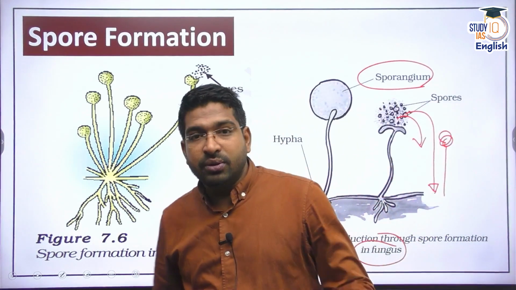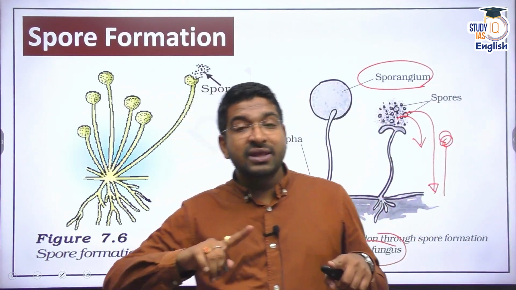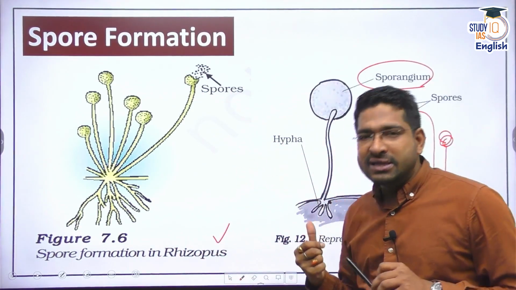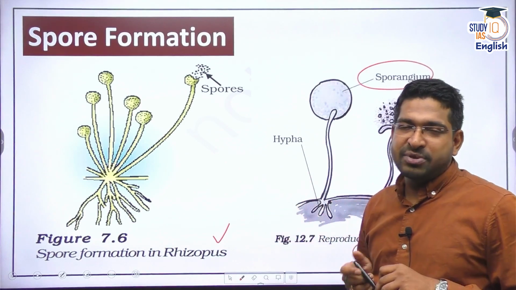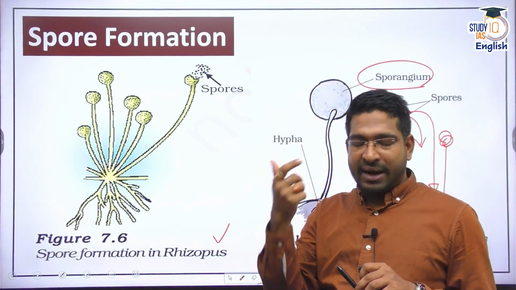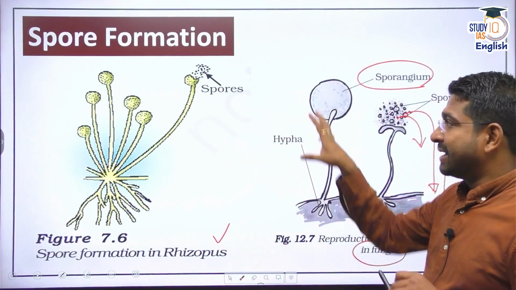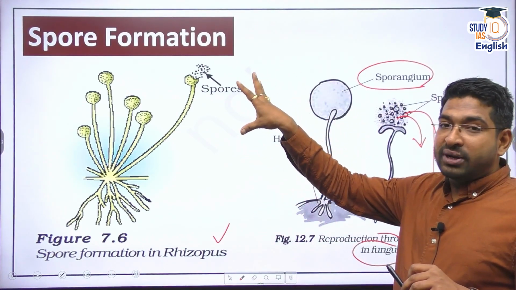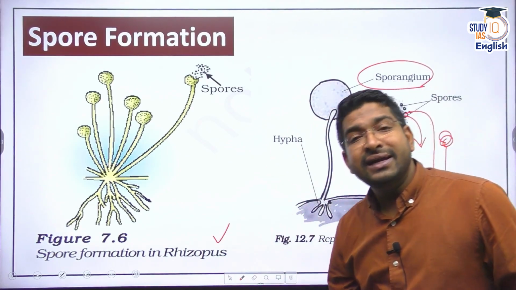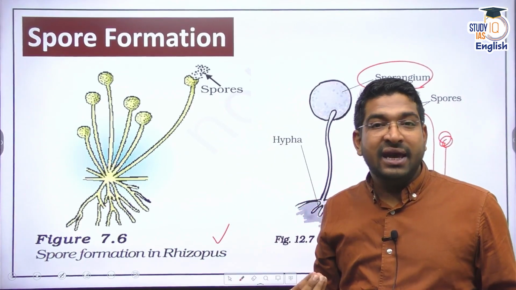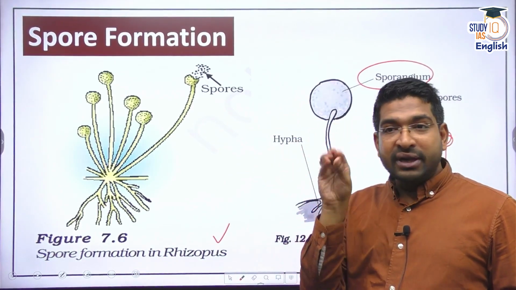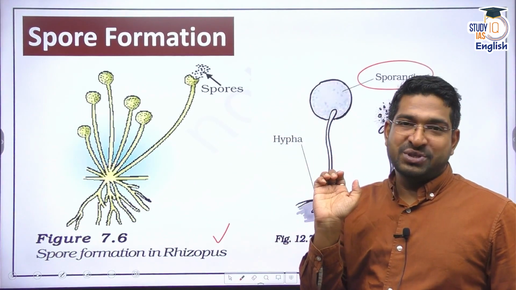All right. Now, you should not get confused here with the idea of pollen grains. You must be thinking, sir, this is very similar to pollen grains. This same thing happens in plants as well. The pollen grain, when it falls on the stigma, pollination occurs and a new plant comes. But here, please try to understand, this is not like the pollen grain. Imagine if a pollen grain falls on the ground, will it lead to a new plant? The answer would be no. Why? Because a pollen grain will have half the chromosomes.